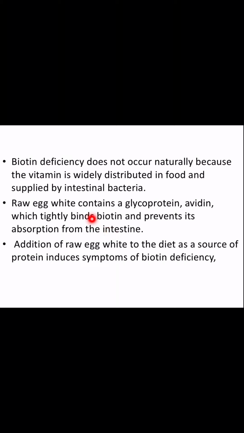Now this raw egg, the egg white contains a glycoprotein which is avidin. So this avidin is tightly bound to biotin and it prevents its absorption from the intestine. It's like if you eat 20 eggs per day for such a long time, then only this raw egg's glycoprotein avidin will get attached to biotin and will not let it be absorbed by the intestine.